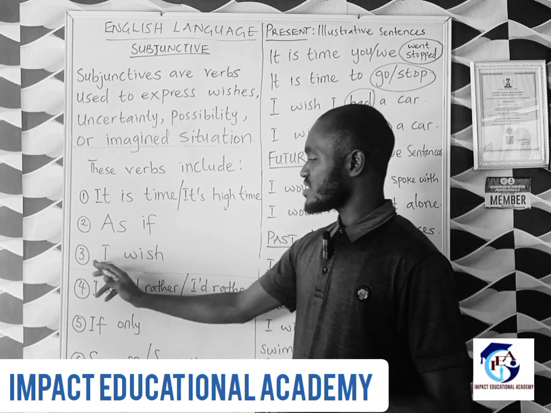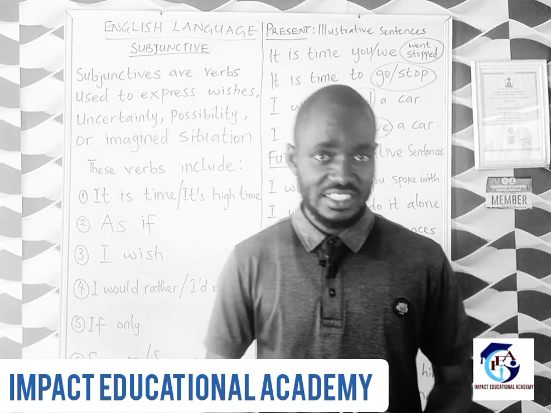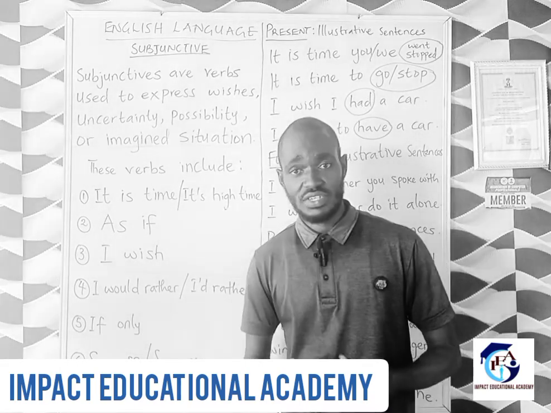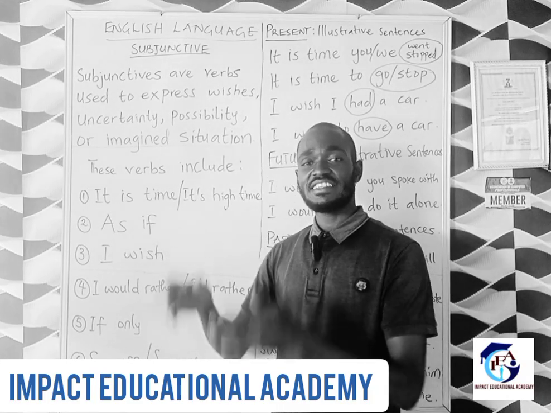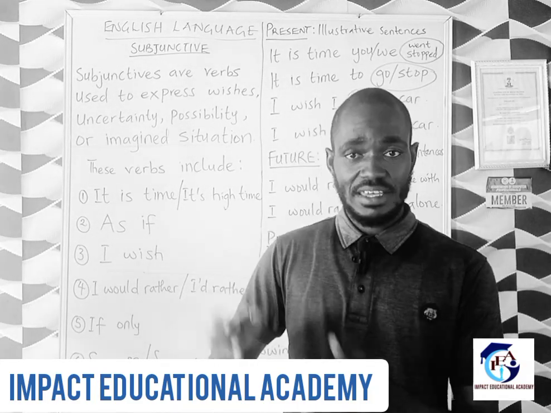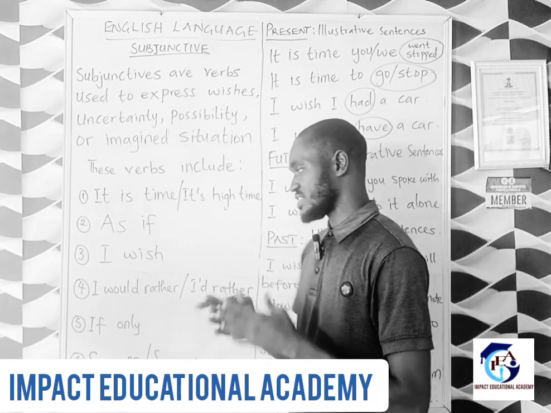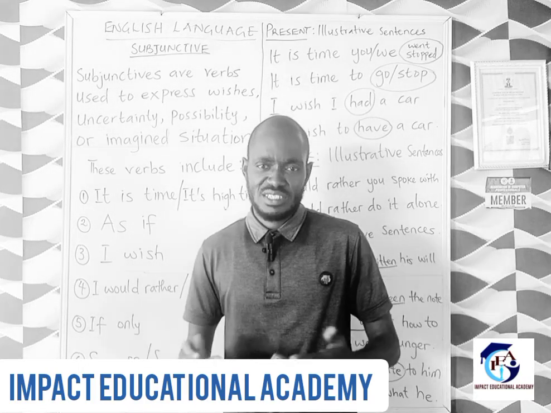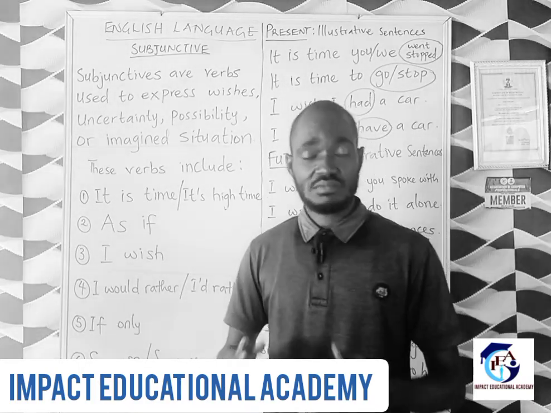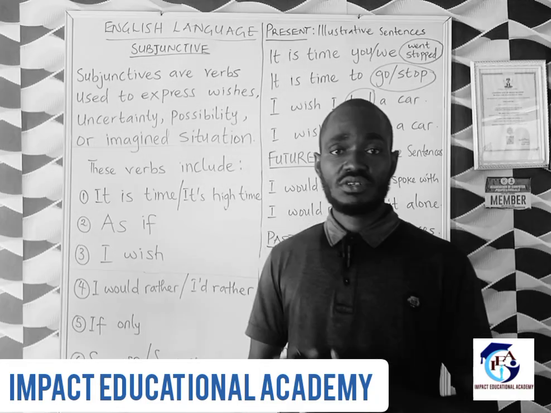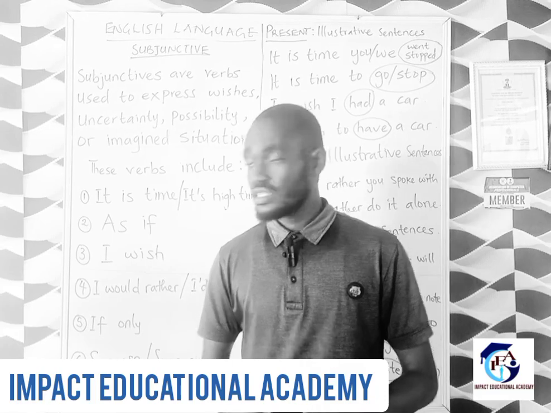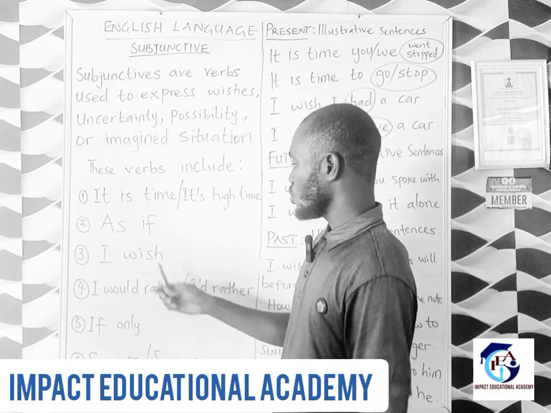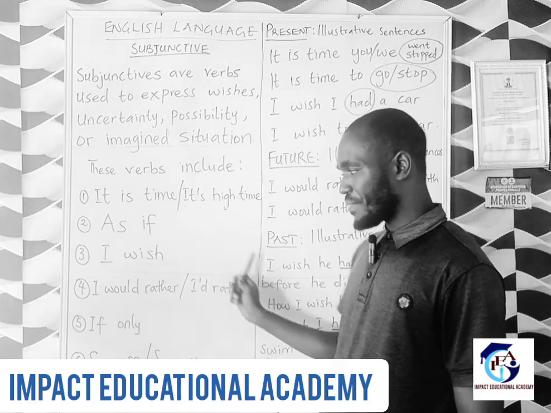Okay. The next one is wish. I stated this at the beginning of the class. There are certain things we wish to have, but we don't have them. We say, "I wish I had a pen." That's going to be grammatically correct, as against "I wish I have a pen." No. You may be thinking, "I don't have it. Why should I use past?" It's going to be past because you don't still have it in the present. Okay, so the time when you now have it and we are referencing the time, it's going to be past. So you say, "I wish I had a pen."